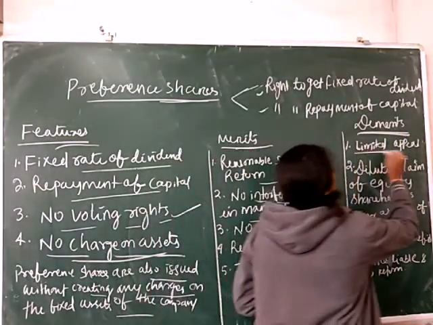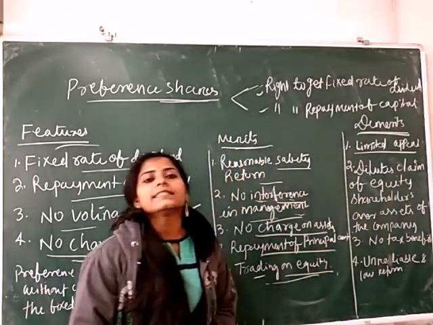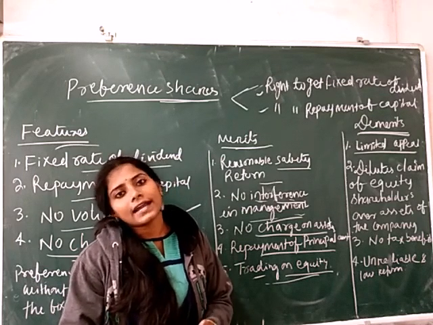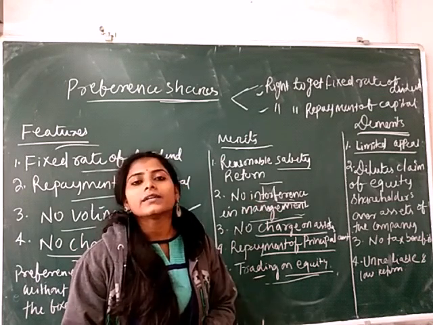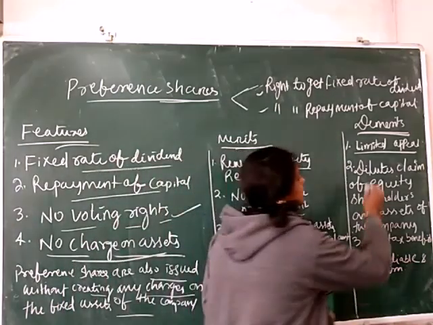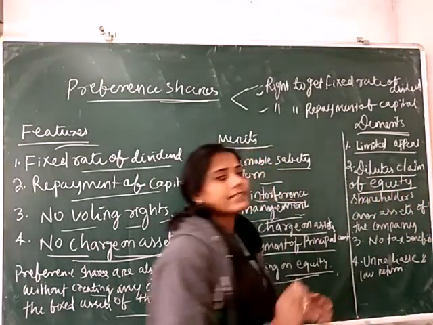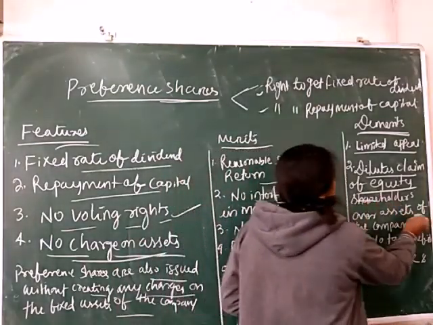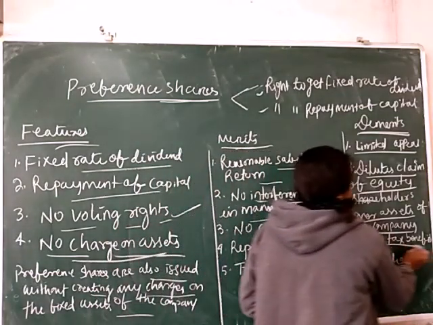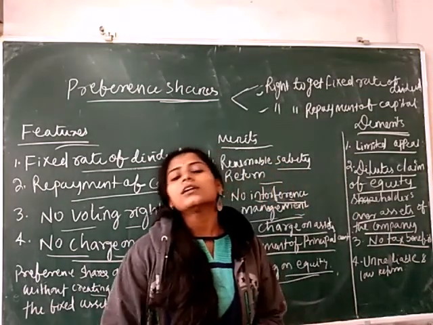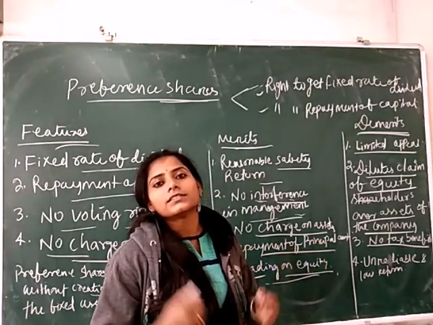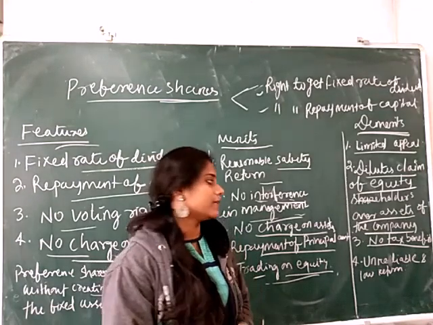First is limited appeal. The preference shares are not suitable for those investors who are ready to take high risk and high return, because here the preference shareholder gets only a fixed rate of return. Next is dilution of the claim of the equity shareholders over the assets of the company. And the next is no tax benefit. Preference shareholders do not get any tax benefit, because the dividend is not a tax deductible expense.